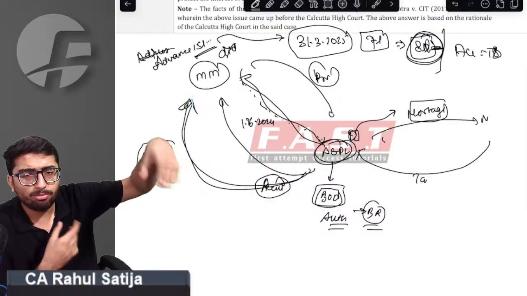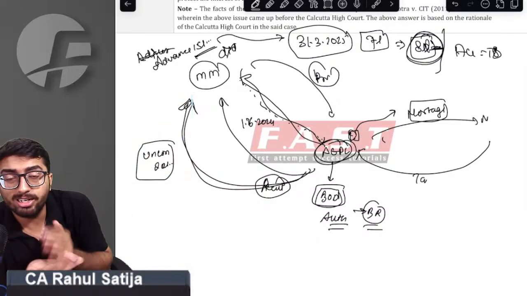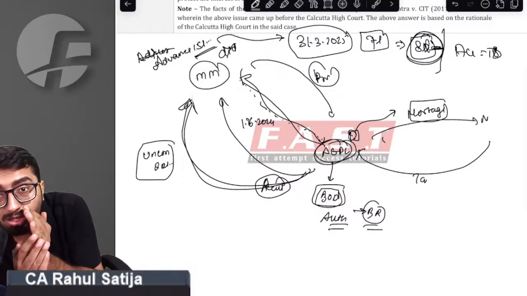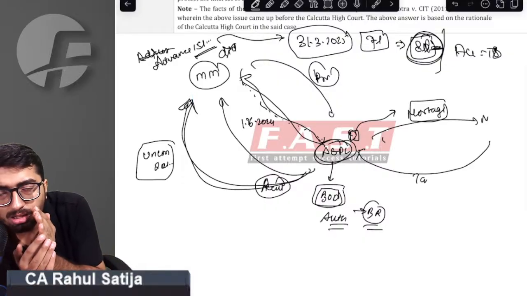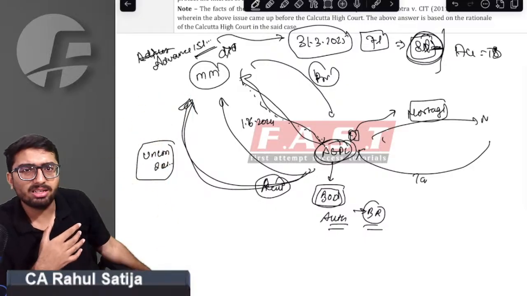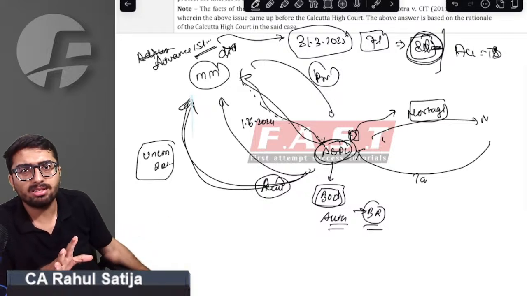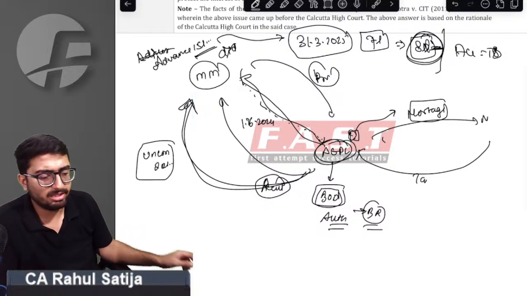This advance rent is not by will. It is not a gratuitous advance. The word is being used in the answer: it is not a gratuitous advance. This is not a kind of gifted advance. Sir, the company is getting some services against this advance. So this will not be considered as deemed dividend.